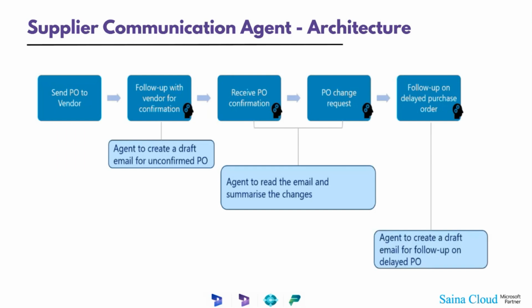Suppose there is a purchase order delay. For that also, I can configure the agent. The agent is going to pick up all the delivery delays. Again, I'm not going to manually do anything. It's going to draft the mail. I just review it and send it. It's so simple, so effective, and not very time consuming. I just handle the dashboard. Everything else, my agent is going to do for me.